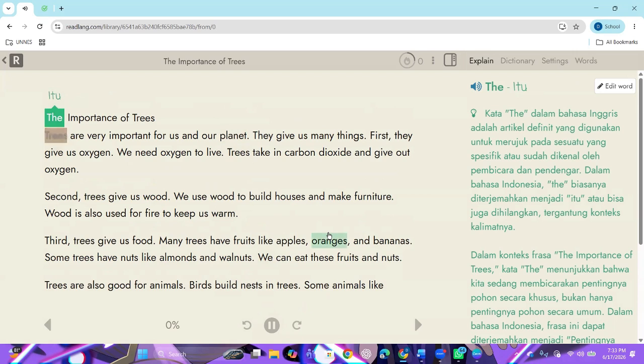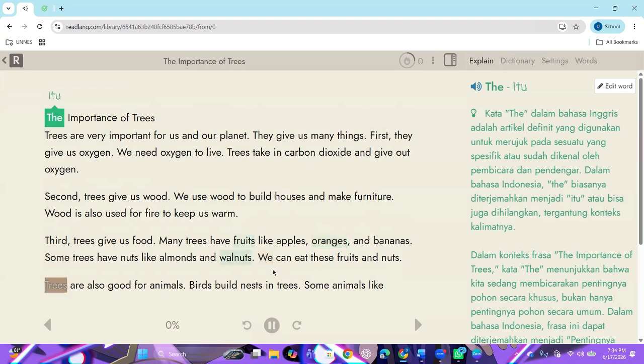Trees are very important for us and our planet. They give us many things. First, they give us oxygen. We need oxygen to live. Trees take in carbon dioxide and give out oxygen. Second, trees give us wood. We use wood to build houses and make furniture. Wood is also used for fire to keep us warm. Third, trees give us food. Many trees have fruits like apples, oranges, and bananas. Some trees have nuts like almonds and walnuts. We can eat these fruits and nuts.